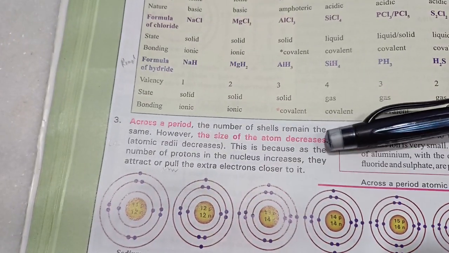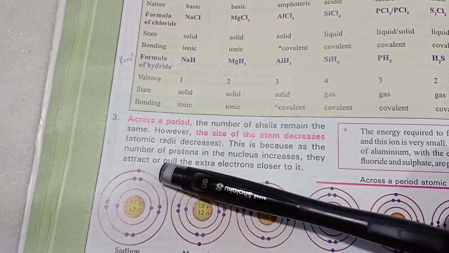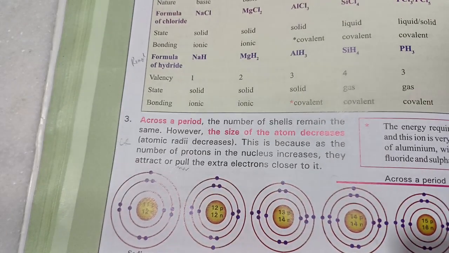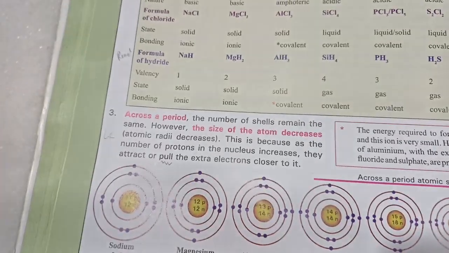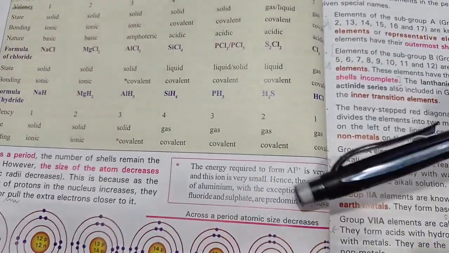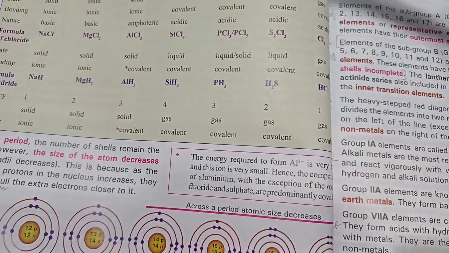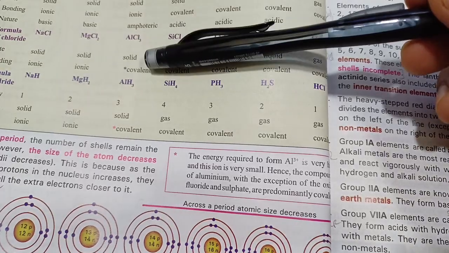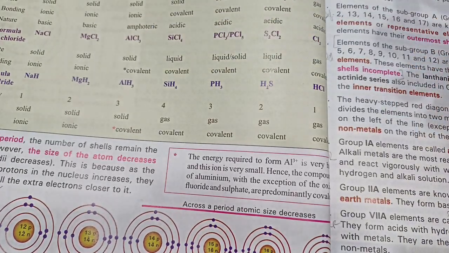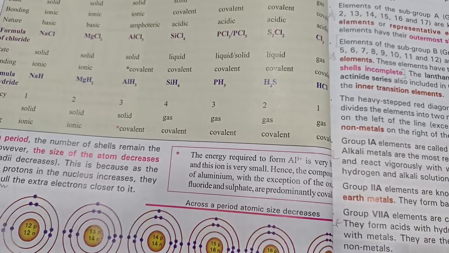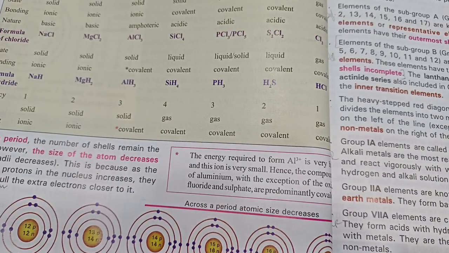Why does atomic size decrease from left to right? Highlight the word nuclear pull. This is an interesting fun fact. It explains why aluminum forms covalent bonds rather than ionic, even though it's a metal. Because it's not a very strong metal, it doesn't lose electrons very readily.